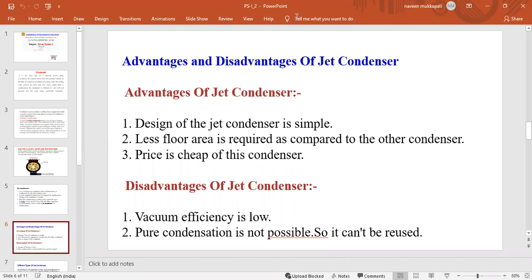This is the summary of the advantages and disadvantages of jet condensers when compared to surface condensers.